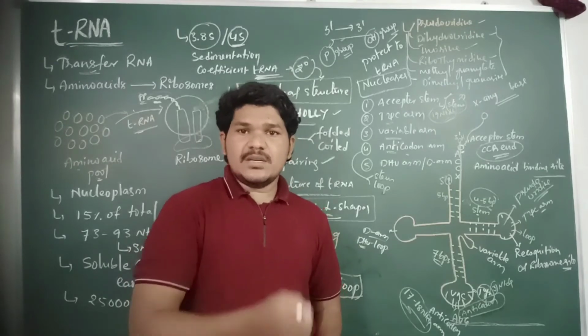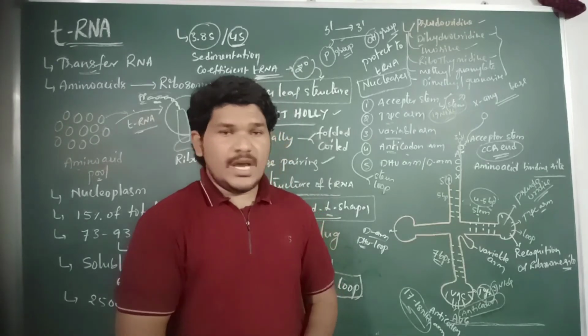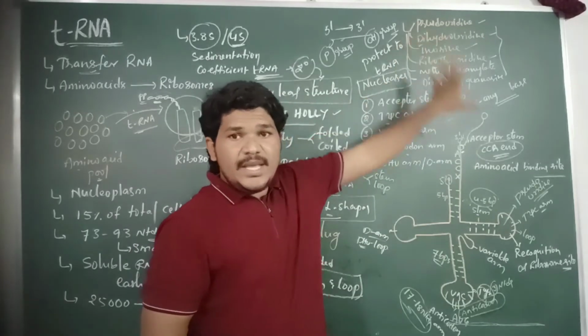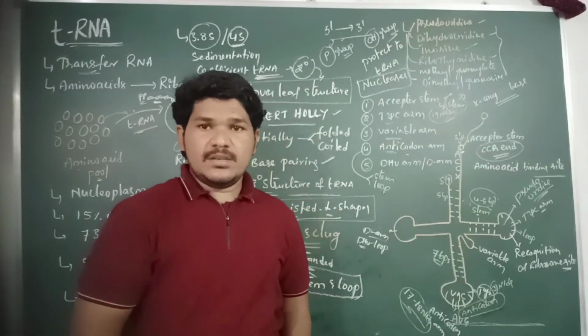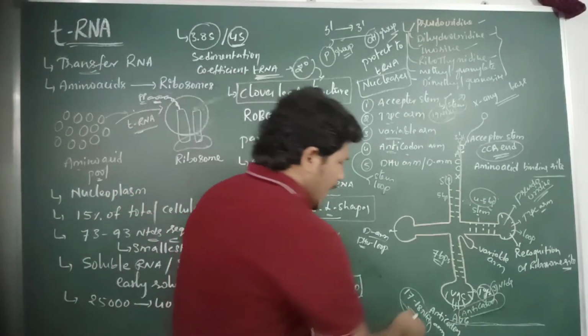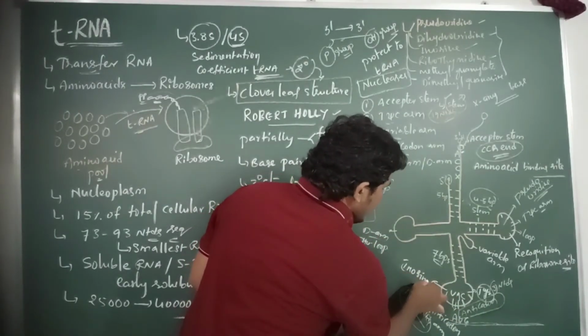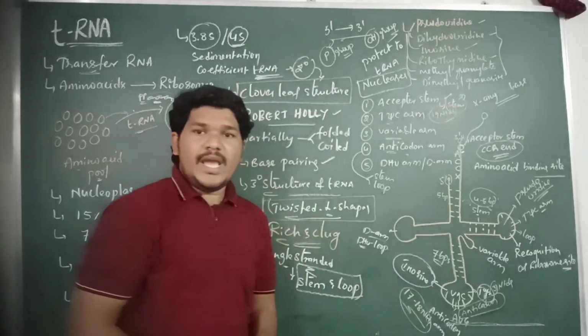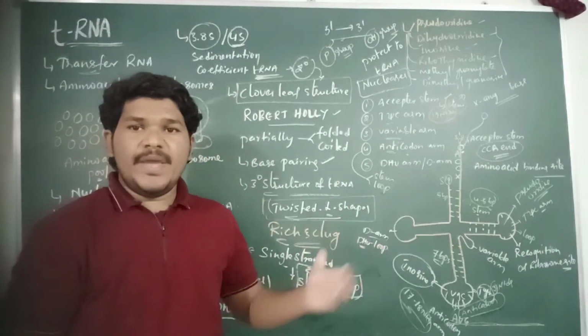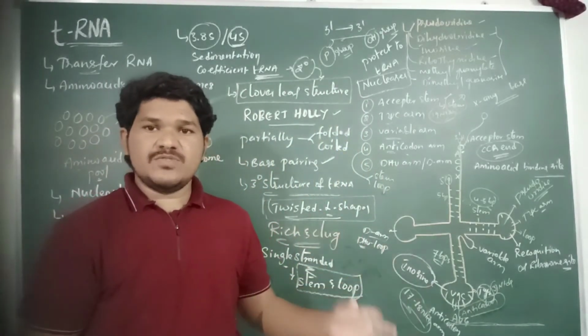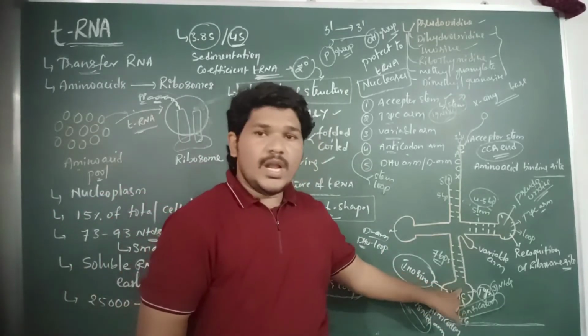This is due to the presence of an unusual or abnormal base, inosine. So in the anticodon loop, the unusual base present is inosine. Inosine is an unusual or abnormal base present in the anticodon loop.